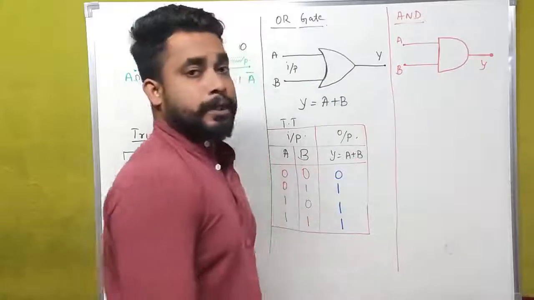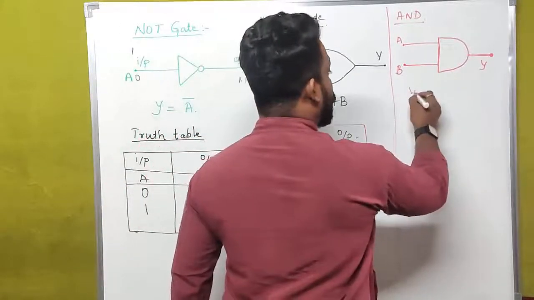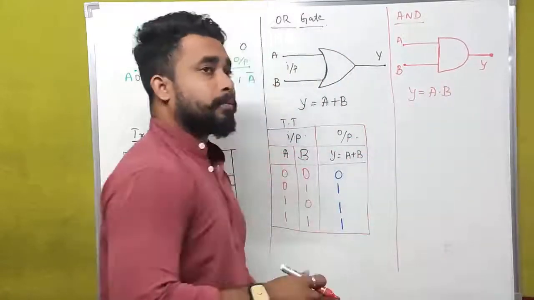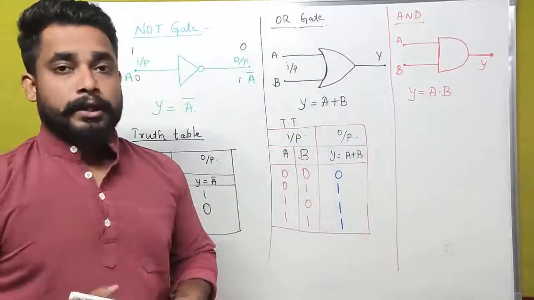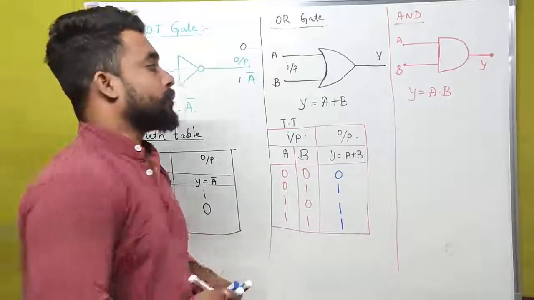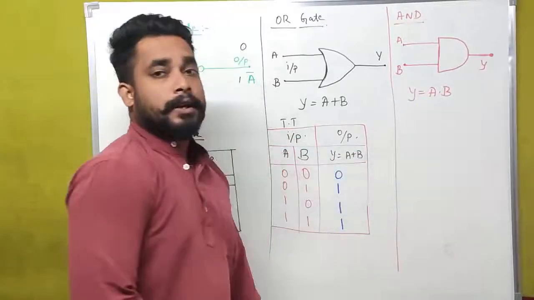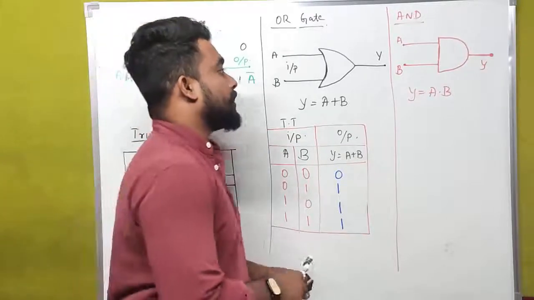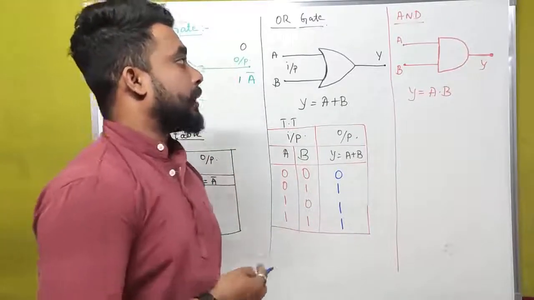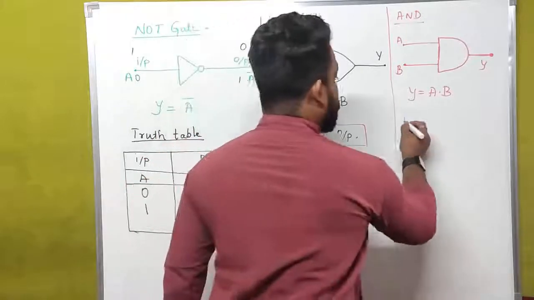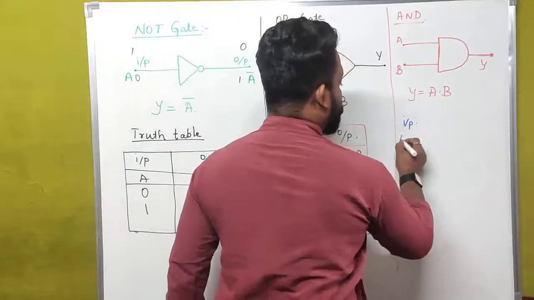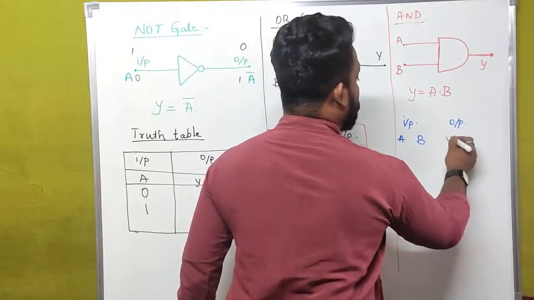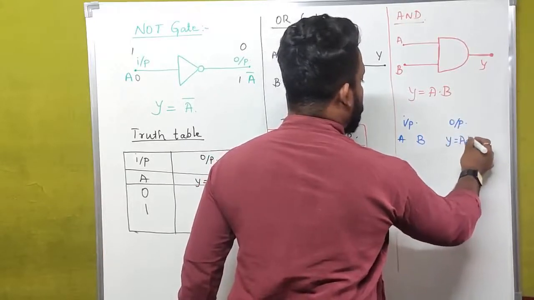What is the Boolean expression for AND gate? That is Y is equal to A into B. That is, A dot B is nothing but A into B. In terms of Boolean algebra, we used to call this dot as A into B. Now here we have to write the truth table for AND gate. We have two inputs A and B, and we have one output, that is Y is equal to A into B.